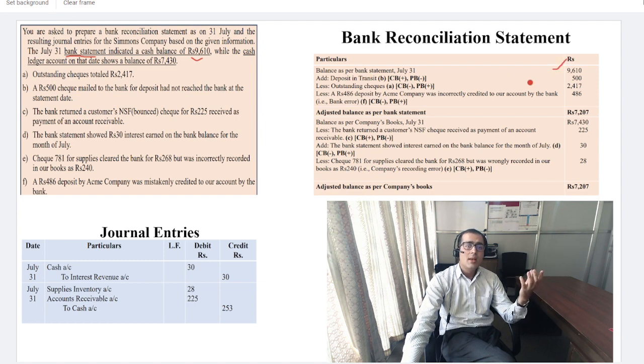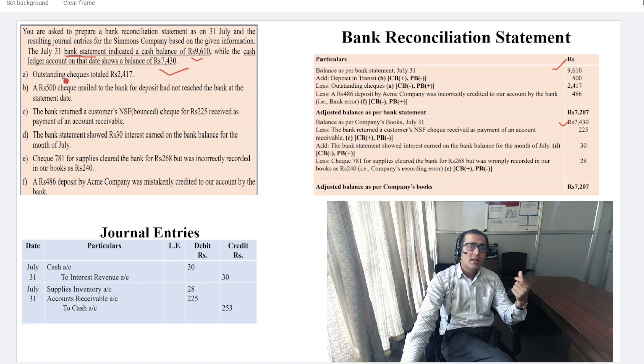Okay. Now next one is the cash ledger account on that date, we have 7,430. So you say that the balance as per company is 7,430. Okay. Now as I discussed earlier, the concept of the outstanding check: check issued but not presented for payment. This is the working note, by the way. CB is the cash book, this is the passbook. Since the company recorded it, but it has not been updated in the passbook, so we say less outstanding check.